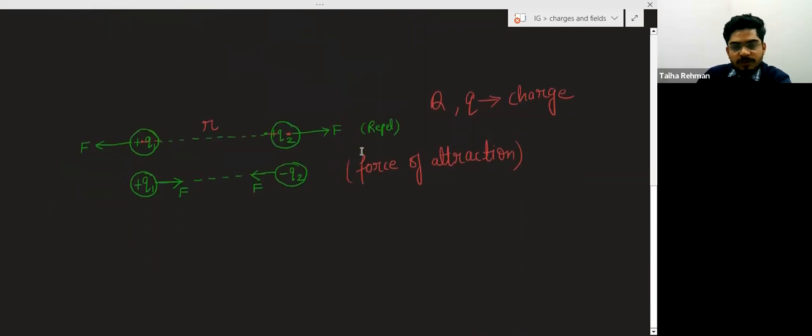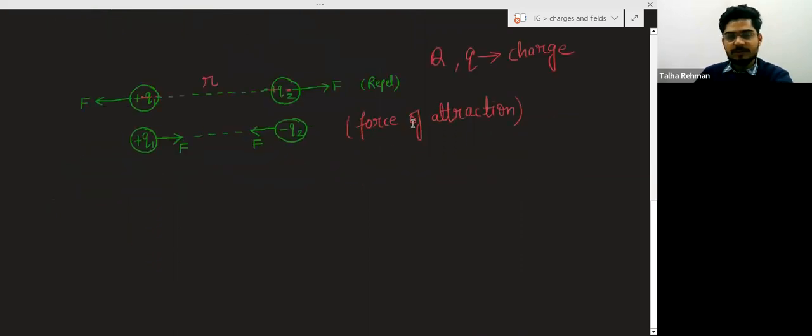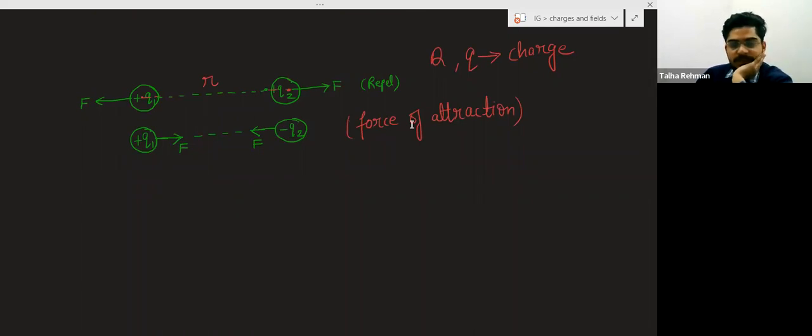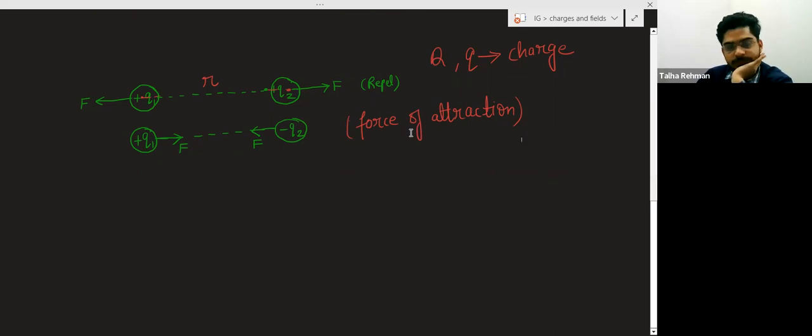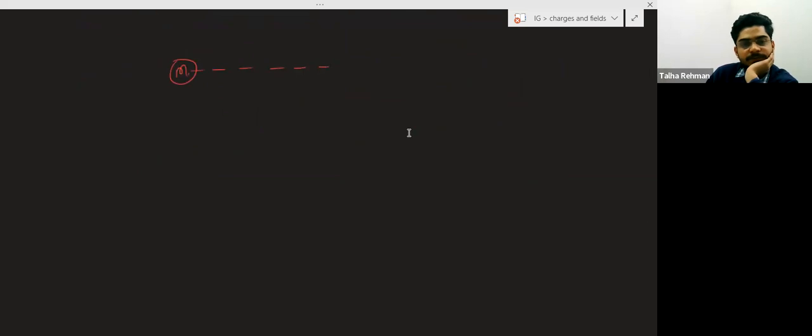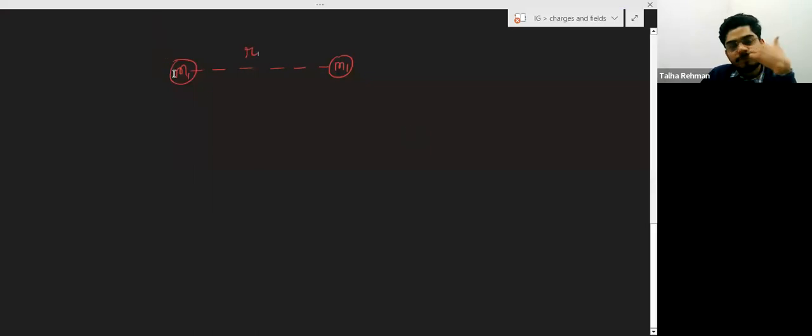Okay, so to find the force between two charges, there is a law known as the Coulomb's law. So tell me one thing, if there are two masses separated by some distance r, what is the force between these two masses, m1 and m2?